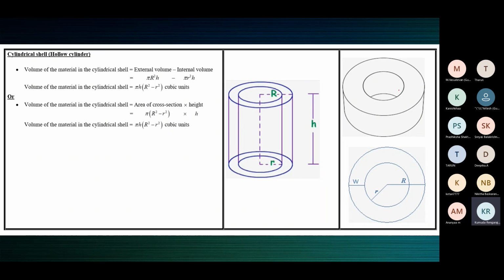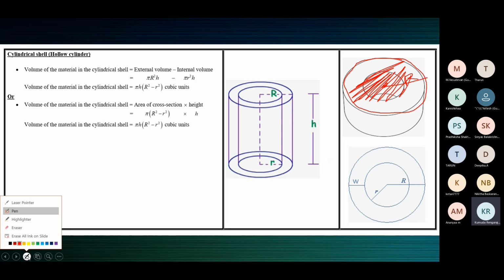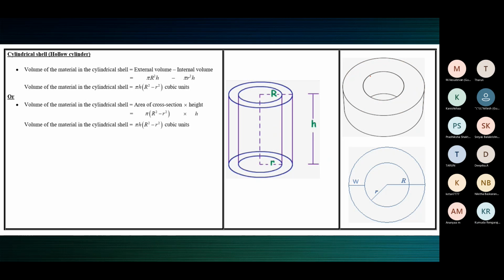Now let's understand how this chocolate would have been made. You can find many versions, but I'll tell you one. I think this should have been a solid cylinder like this. Please imagine the entire thing to be a solid cylinder. This one is a solid cylinder of radius r. That's my imagination. Here it's solid.